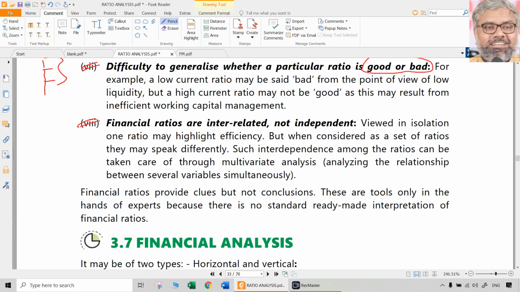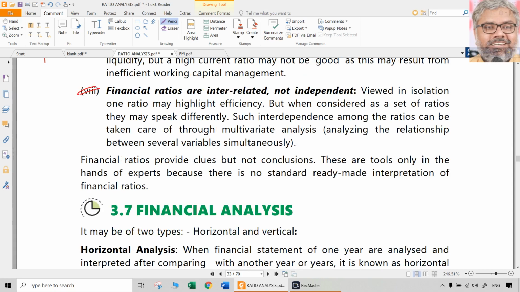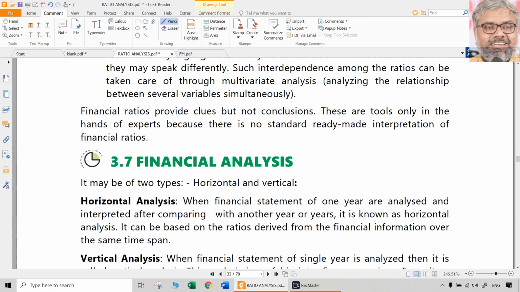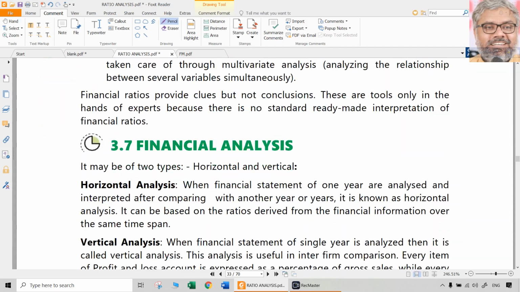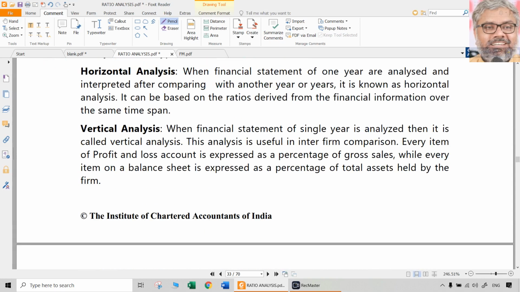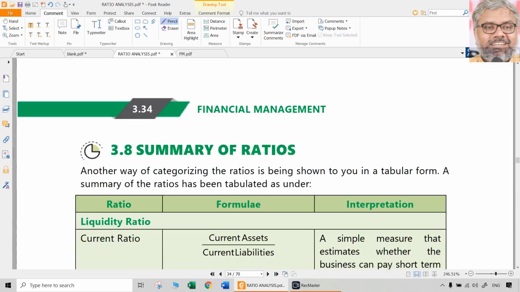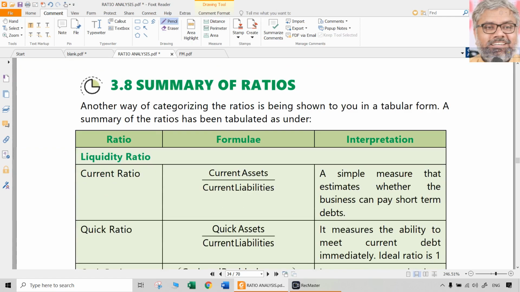And these ratios are interrelated but not independent. They are all interrelated with each other. Because of that, there will be a lot of variables which might have an impact on the final conclusions. So the point is, yes, it is good to calculate ratios. It is important to calculate ratios. Analysis is important. However, finally, after all this analysis also, we cannot be 100% sure that this interpretation is correct. So that limitation has to be also known. Not that the limitations will wipe out all the things that we learned so far. Limitations will be there for anything. Ratio analysis is also not an exception.